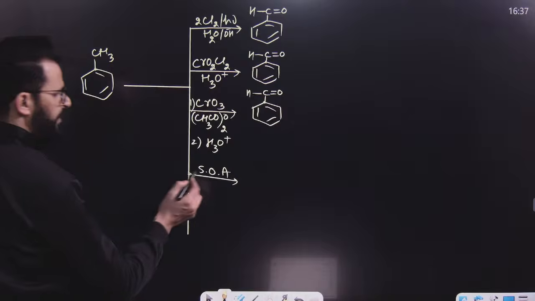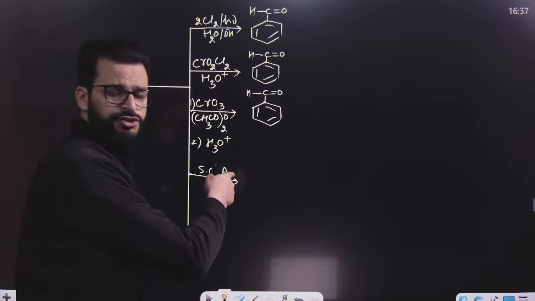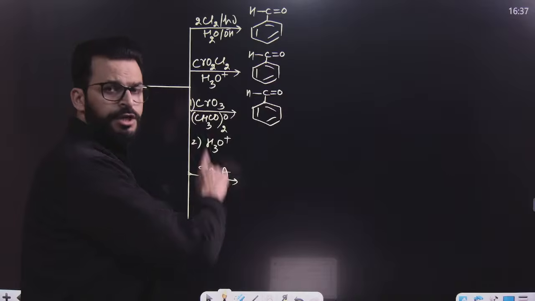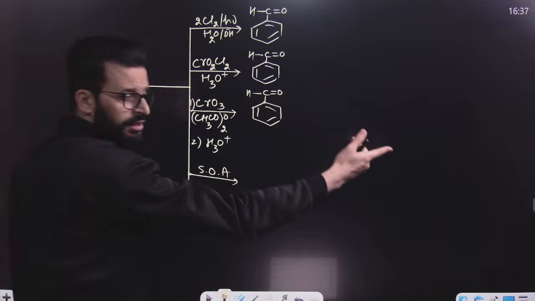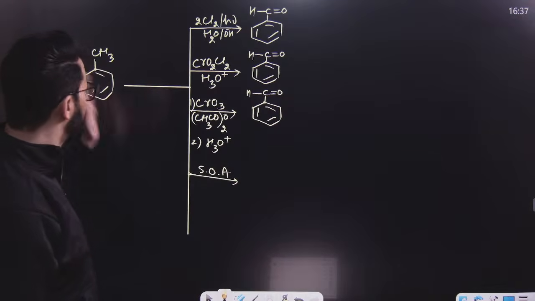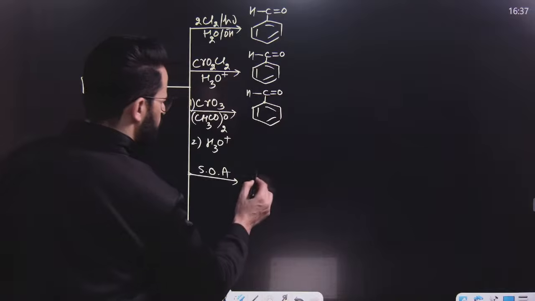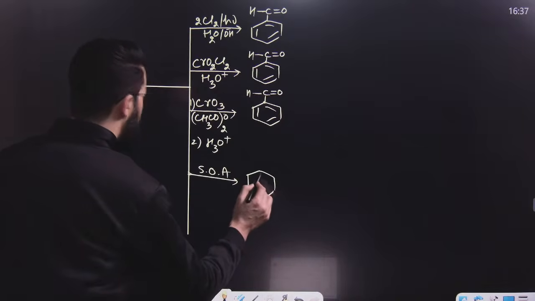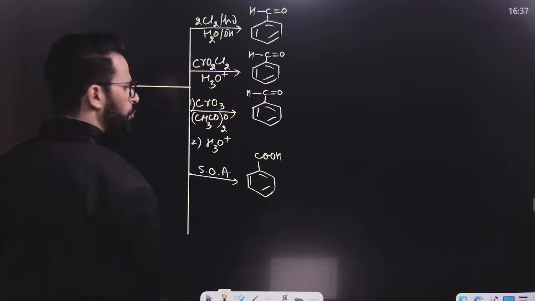So with the help of these in acidic medium, and if the strong oxidizing agent is in basic medium, then the product formed undergoes acidification and the final product will be simply like this: CH3 will be replaced and instead of CH3 there will be COOH.